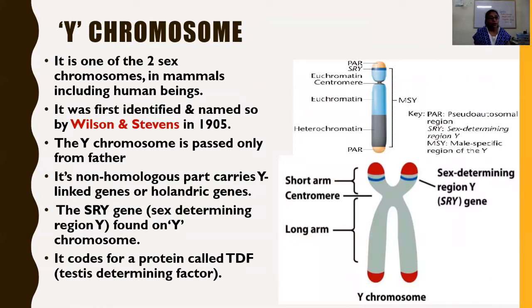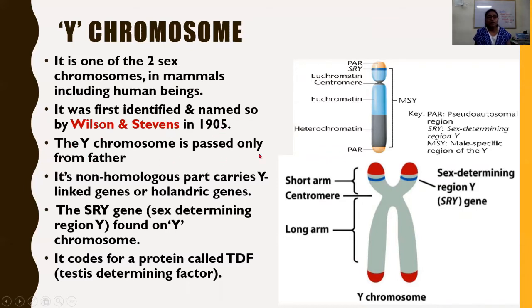Now come to the Y chromosome. It is one of the two sex chromosomes in mammals, including human beings, and even in Drosophila melanogaster. In some insects, it was first identified and named as the Y chromosome by Wilson and Stevens in 1905.